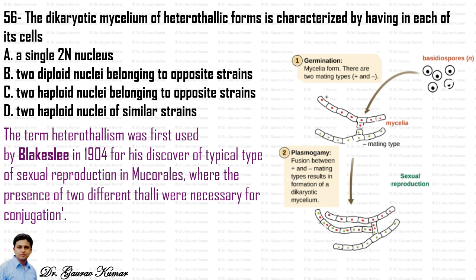In this dikaryotic mycelium, you can easily see the nuclei of the positive as well as the negative strain. So the answer to this will be that there are two haploid nuclei belonging to the opposite strains in a dikaryotic mycelium.